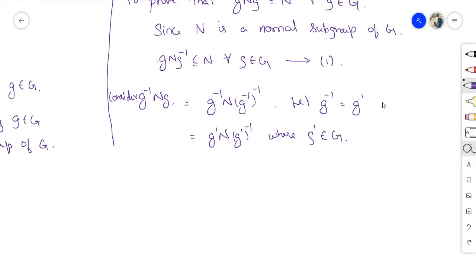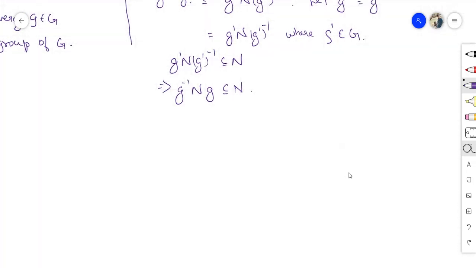Therefore, g dash N g dash inverse is also a subset of N, which implies g inverse Ng is also a subset of N. The inverse doesn't matter; g and g inverse can be interchanged.